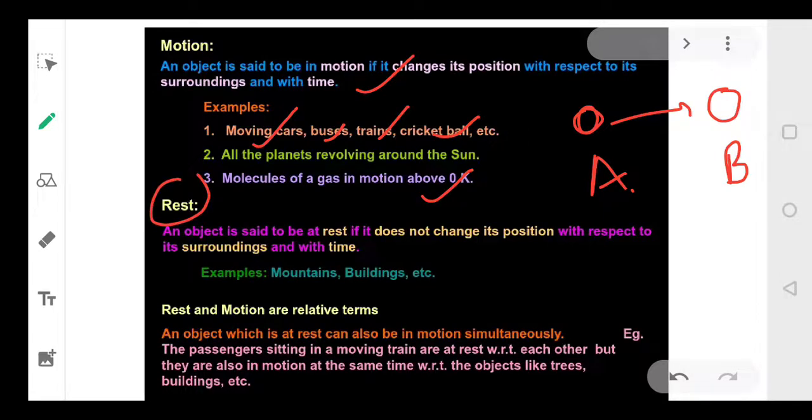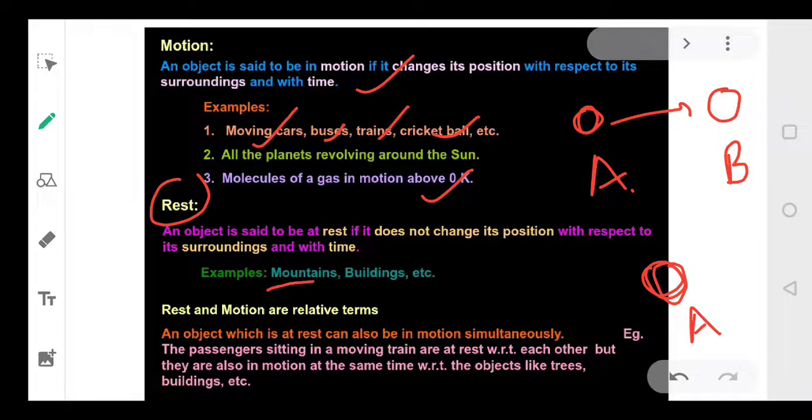And what is rest? Now suppose the object was here. Your object, suppose your table. It was here in the morning, and in the evening also it is here at the same place A. So it is not changing its position with time. वक्त के साथ वो अपनी जगह नहीं बदल रही है. So we call it rest. ठीक है? If an object changes position, we call it motion. If the object does not change position, we call it rest.